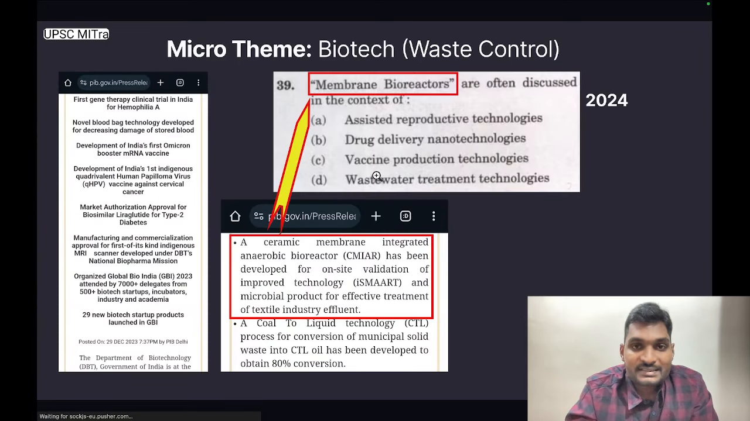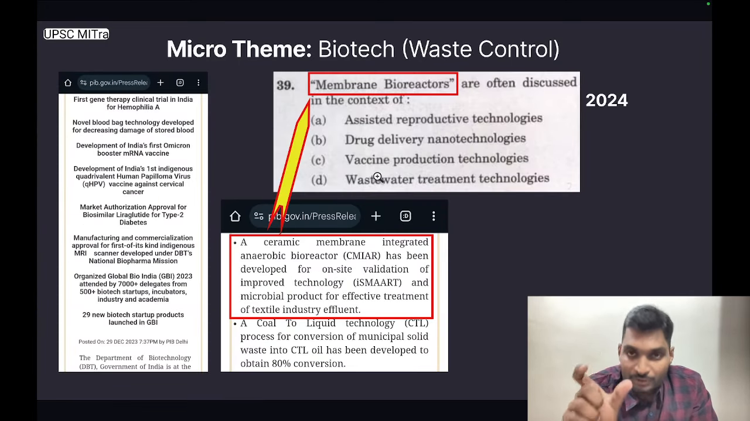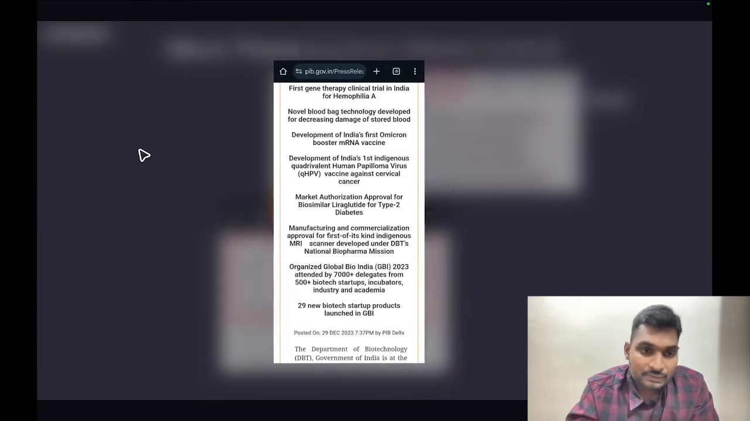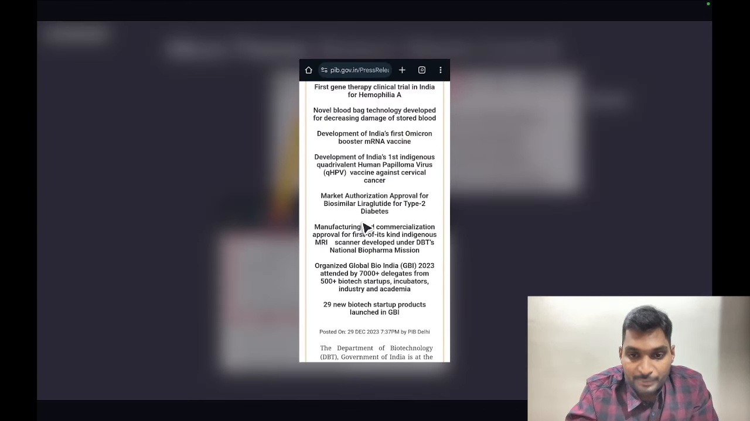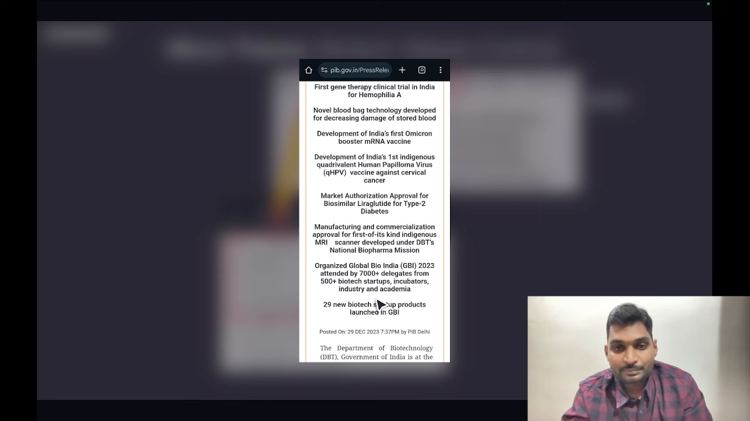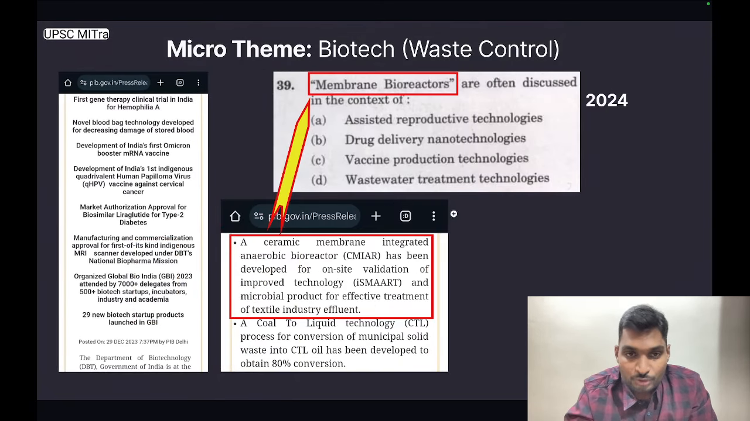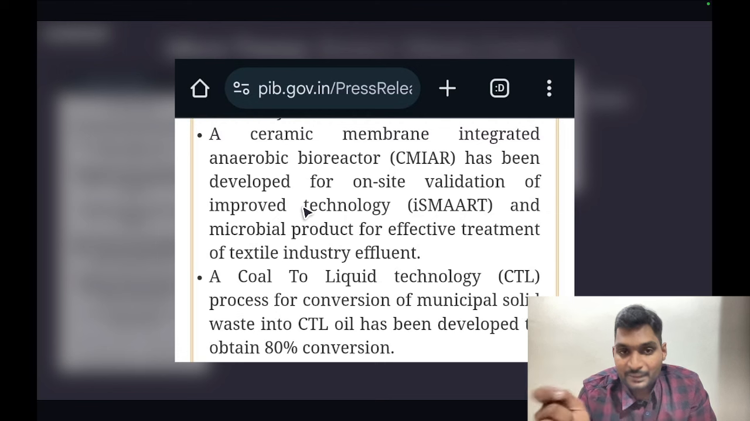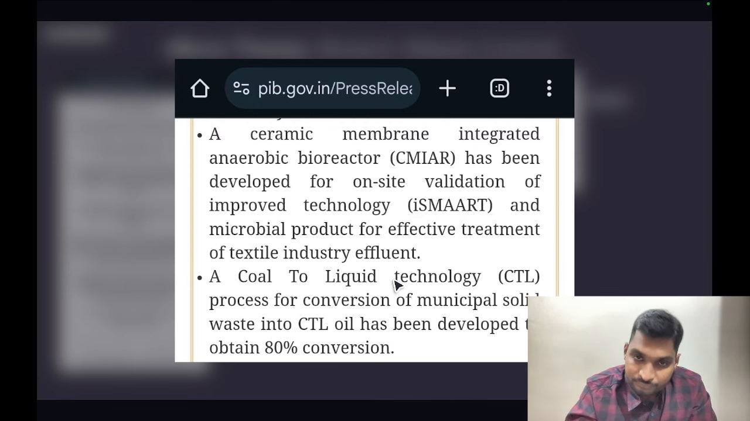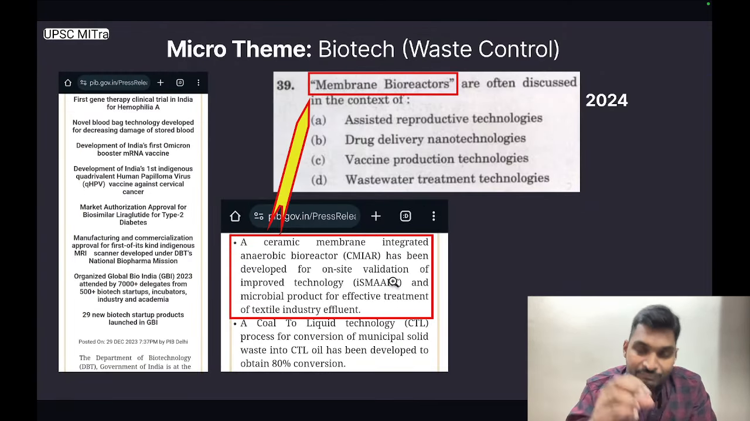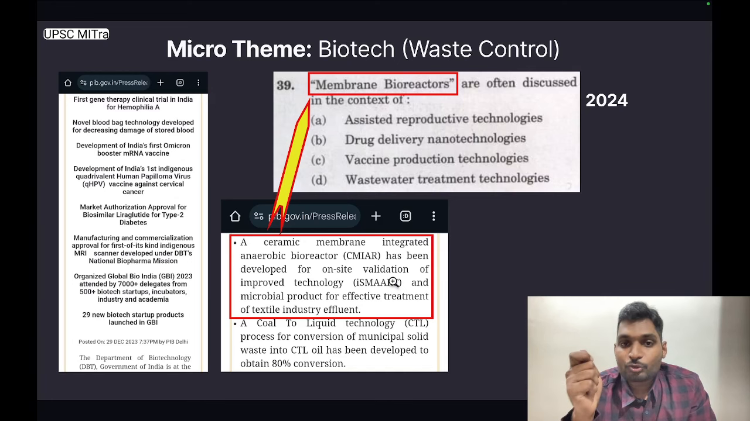The next micro theme is biotechnology with particular focus on waste control. This particular press release is from the Department of Biotechnology dated 29th December 2023. It goes on to read that a ceramic membrane integrated anaerobic bioreactor, that is CMIAR, has been developed for on-site validation of improved technology, iSmart, and microbial product for effective treatment of textile industry effluent. UPSC picked up this information and framed a direct question in Prelims 2024 exam.